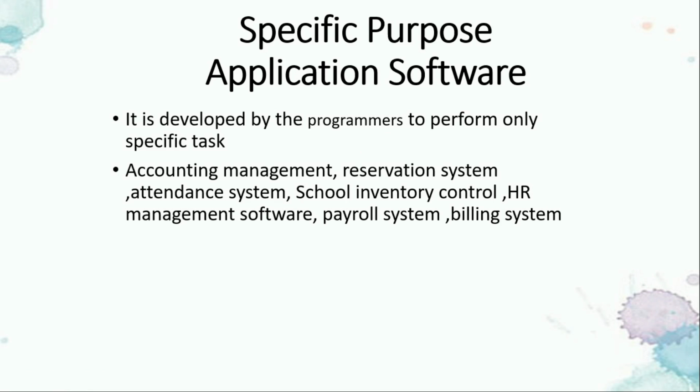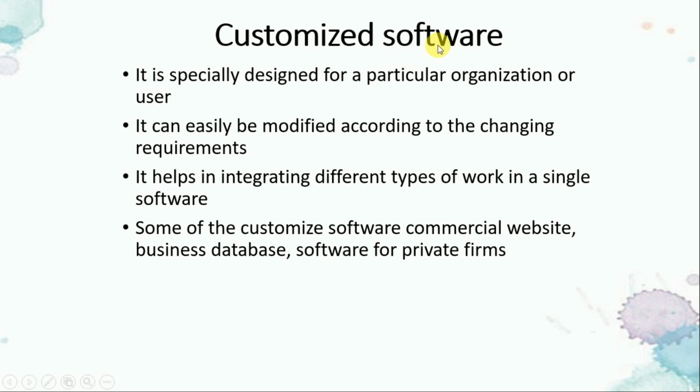For that you see, even for the ATM machines, the software used in an ATM machine is different. For the bank it is different, for a company it is different. So that is called specific purpose. And customized software means which you are making yourself, like a database, business database. I have told you that private firms have their own websites. Okay, so this is about it.